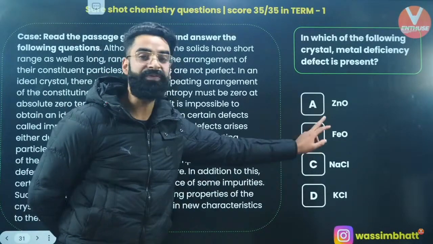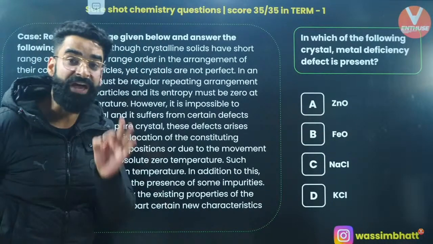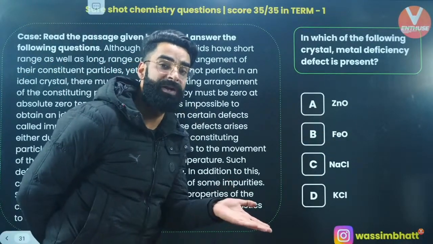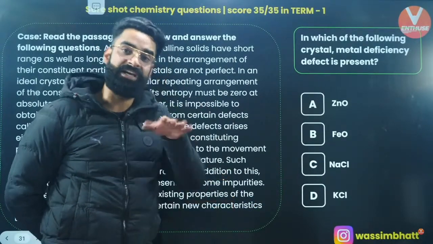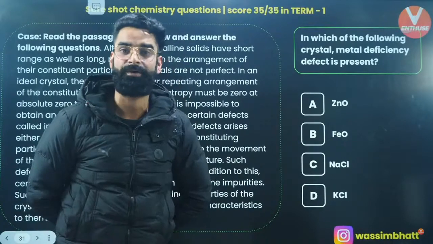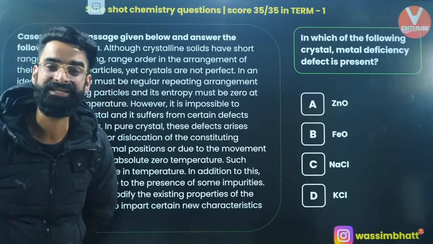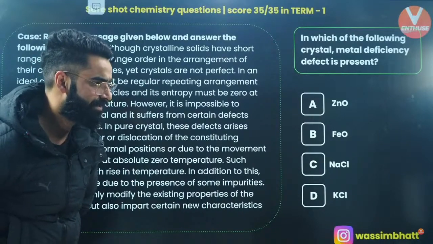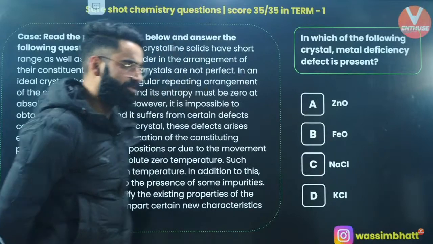In case of FeO, one of the Fe di-positive will be leaving the crystal and other Fe di-positives will get converted automatically into Fe tri-positives, correct? Which eventually leads to the metal deficiency defect, right? Statement directly given in NCERT. It's option B which is going to be the correct answer of this one.